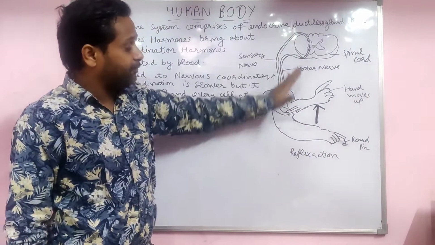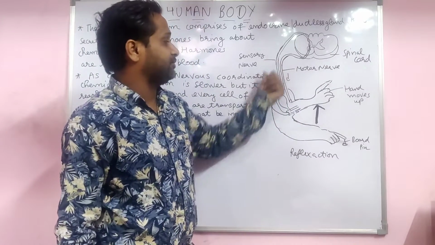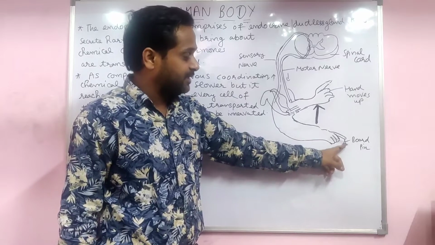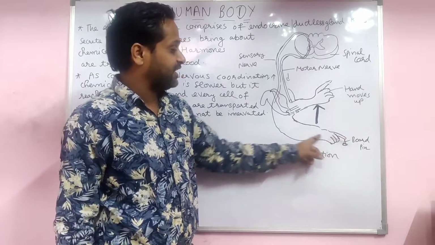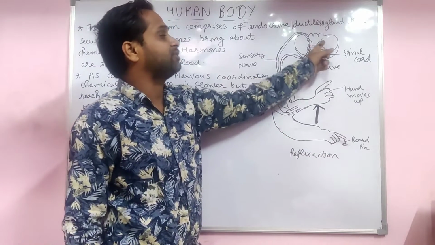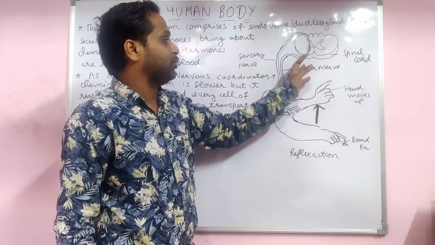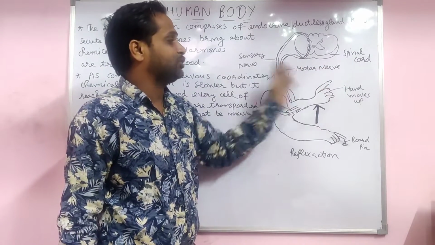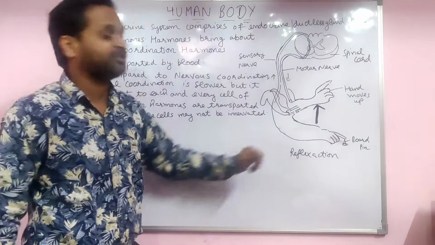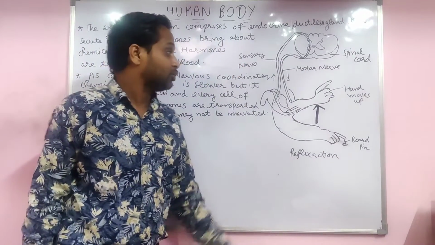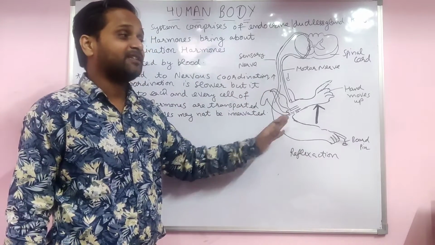This is the diagram for the reflex action, as already told. Spinal cord, sensory nerve, here the pin is there. When we touch the pin, the stimulus goes through the sensory nerve to the spinal cord, the decision comes, and through the motor nerve the message goes again to the hand, and that is why the hand moves up. This is the reflex action and reflex arc.